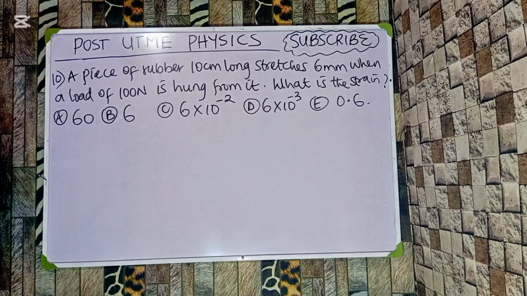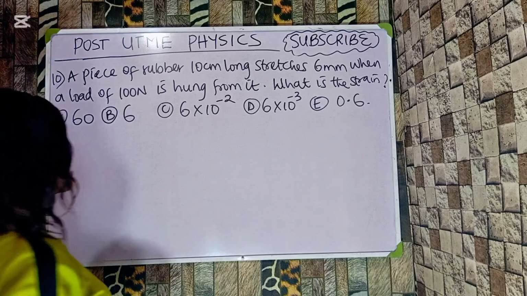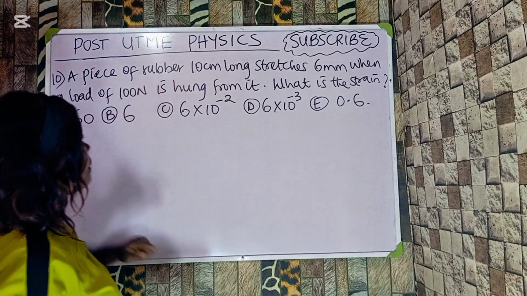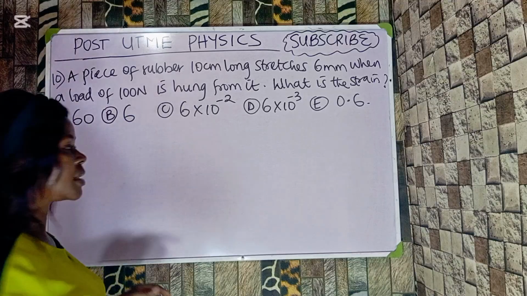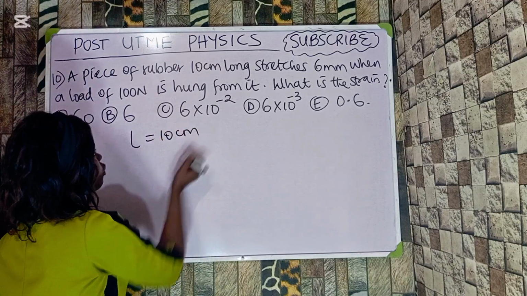Question 10. A piece of rubber 10 centimeters long stretches 6 millimeters when a load of 100 Newton is hung from it. What is the strain? We have the following options. So the question is, what is strain? Strain is defined as the extension to the length. A piece of rubber 10 centimeters long, that is the length. So the length is given as 10 centimeters, okay?